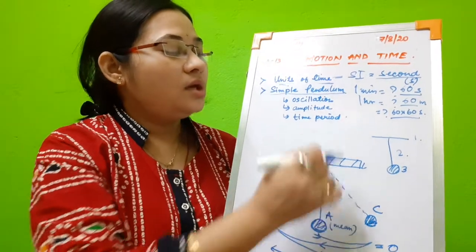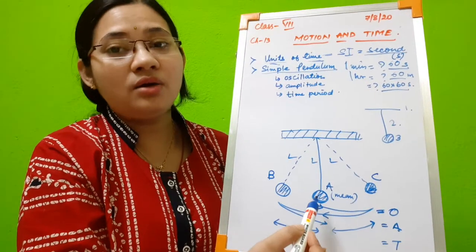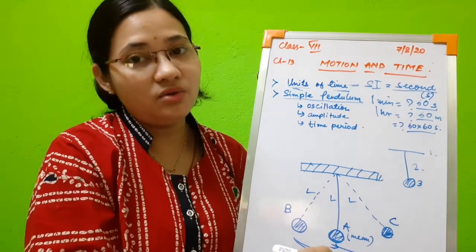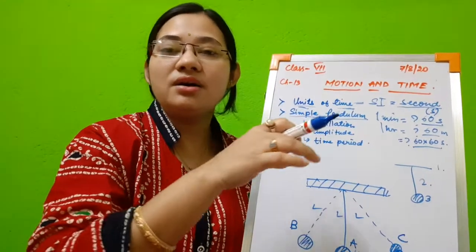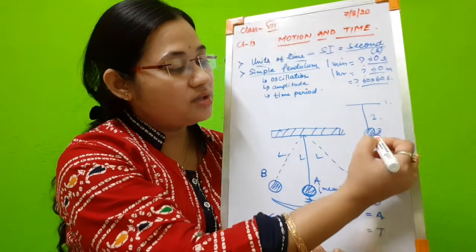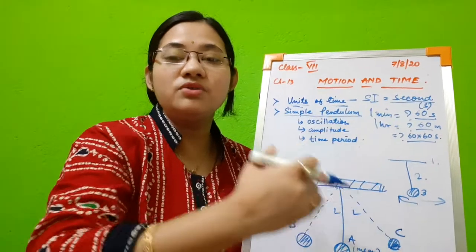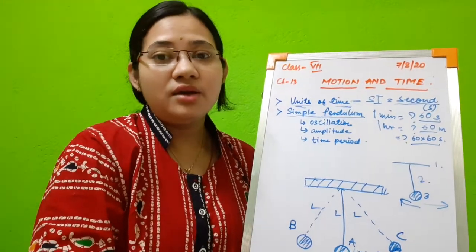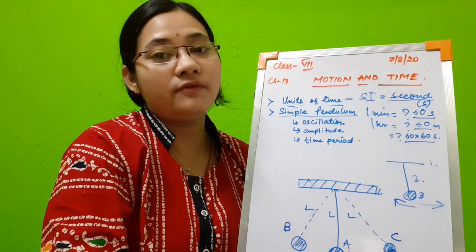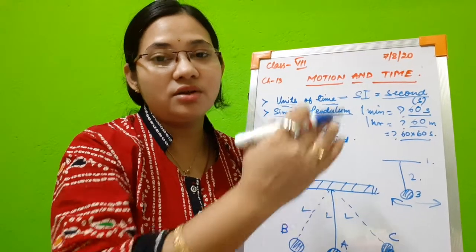With the help of this simple pendulum, we are now going to study the different terminologies attached with it. This simple pendulum is a structure that shows periodic motion because it moves to and fro. It moves to the right side, and it moves an equal distance to the left side also. If this is the mean position, then it will go to the right side and also to the left side and cover equal distance. Such kind of motion is called periodic motion. That is also called oscillation.